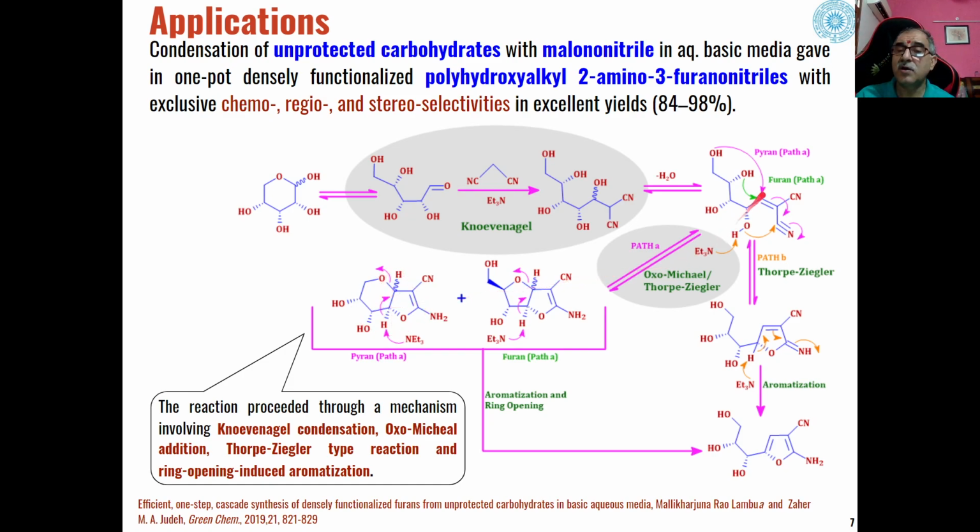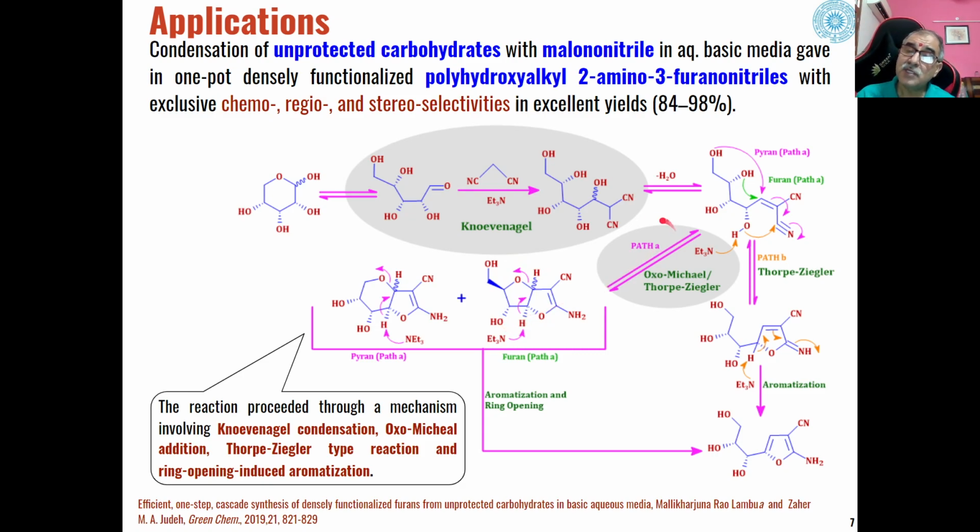So this is one reaction which can take place as a path A cyclization. Then another cyclization can be if this hydroxyl group attacks this carbon-carbon double bond, this will go to this place, this will go to this place, and we can have these types of furan-based intermediates formed through the cyclization.